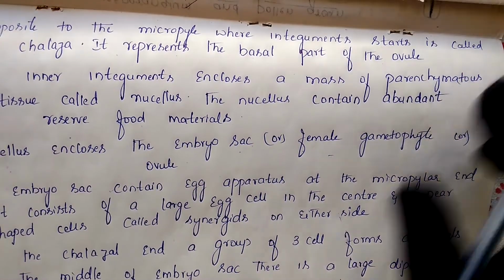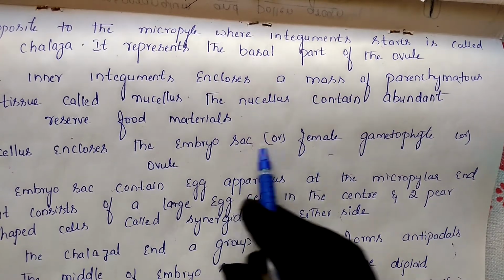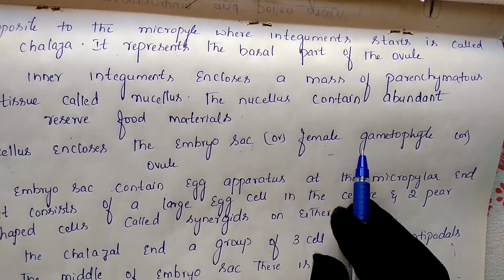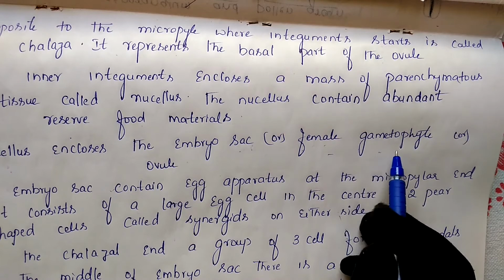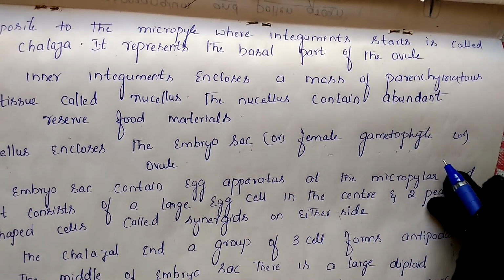So the nucellus encloses the embryo sac, another name for which is the female gametophyte.